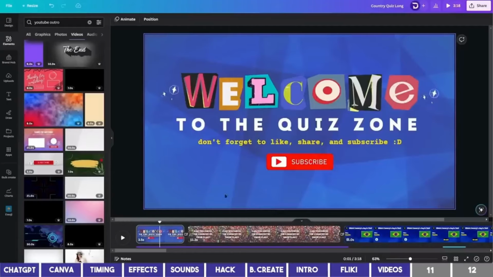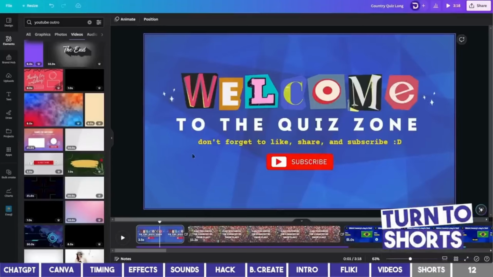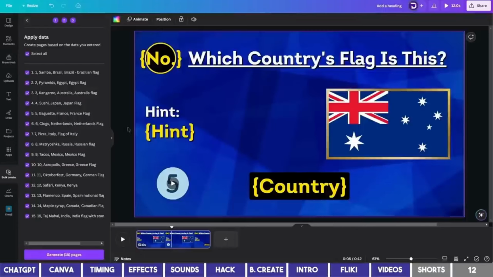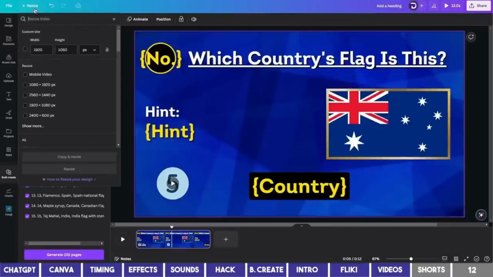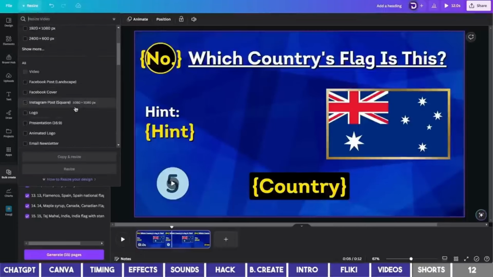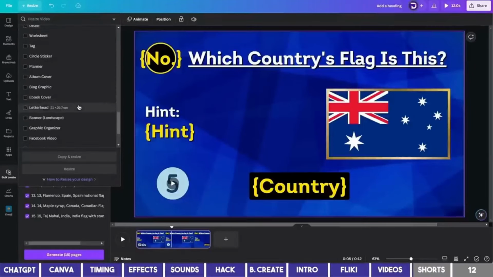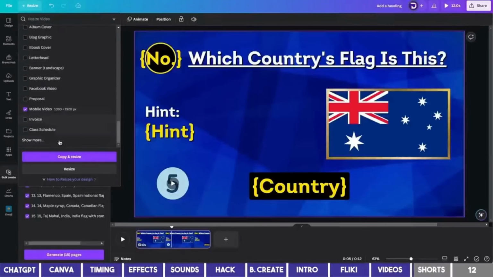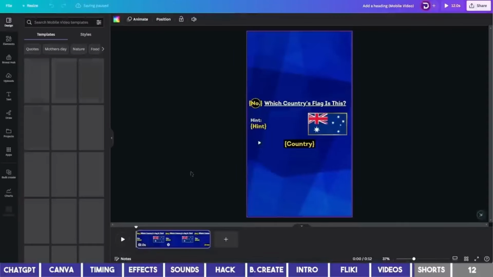Australia. Now, if you want to turn it into short videos, this is what you should do. Go to the base template we use to create the videos in bulk. Click on Resize at the upper left corner and scroll down till you see mobile videos. Click on it and select Copy and Resize.